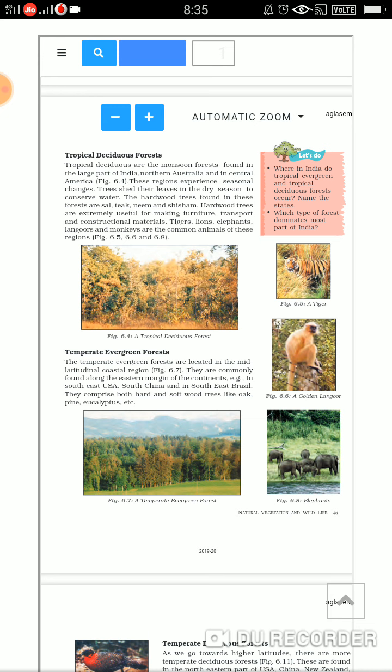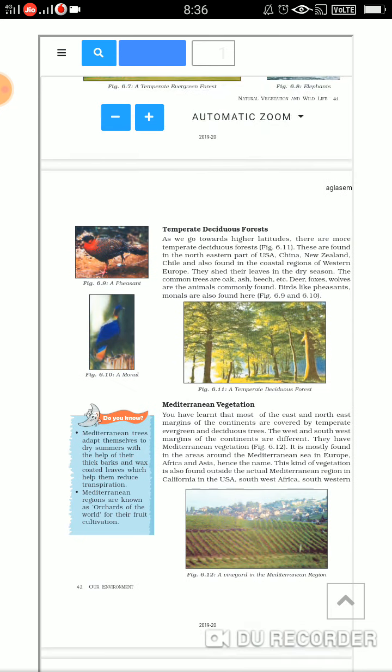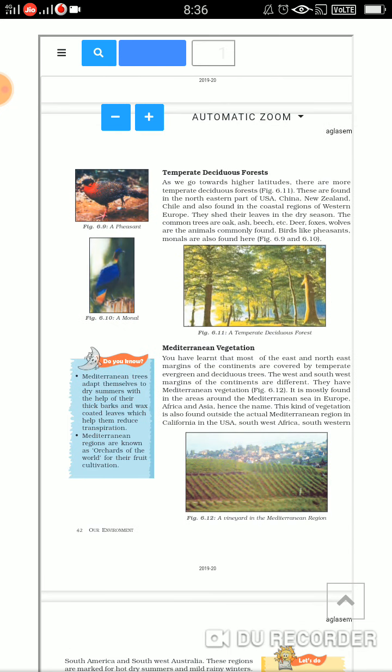Temperate deciduous forests are found in the higher latitudinal areas, and they are found in the northeastern parts of USA, China, New Zealand, and in the northeastern Chile, and also found in the coastal regions of Western Europe. Children, they shed their leaves in the dry season. Again the same, they are shedding their leaves in the dry season.